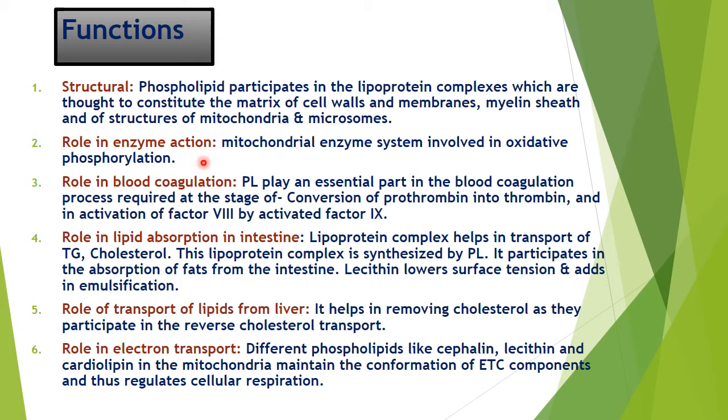The third is role in blood coagulation. Phospholipids play an essential part in the blood coagulation process, required at two stages, that is the conversion of prothrombin to thrombin, and the activation of factor 8 by activated factor 9. In both these steps phospholipids play an essential role.